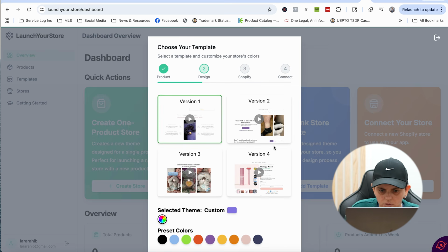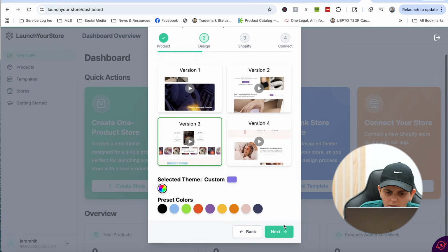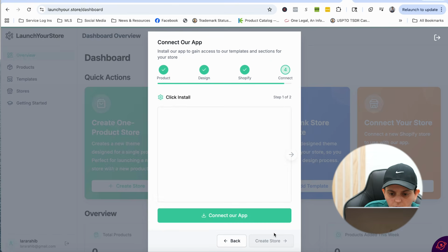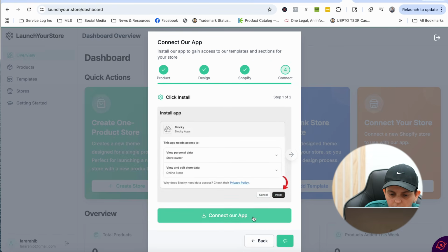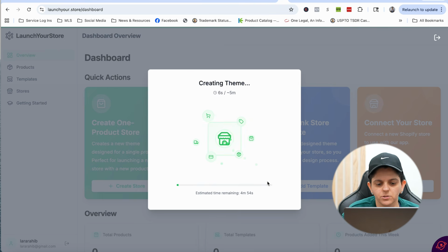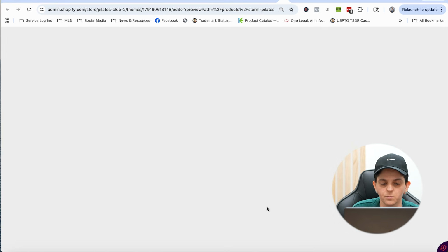And then it's going to ask you the version of your design, okay? What you want to do here is you want to basically select the version that you want. So I'm just going to select version 3, and then you want to click create new store or link an existing Shopify store. So I'm going to put my store URL here, and then I'm going to click next. Then I'm going to click connect our app, and then click install. Once you do that, you just click on create store and then it will say creating theme. Once it's done, it'll say your Shopify store is ready and you just click on view my store.